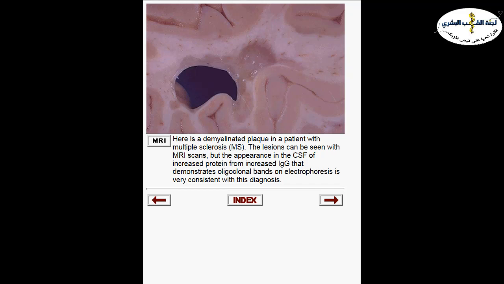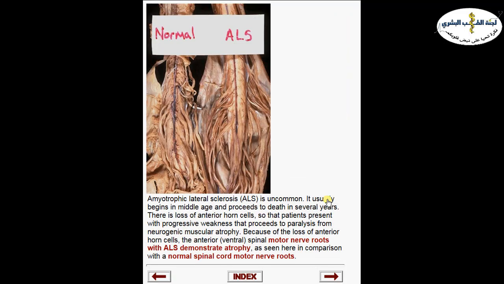To confirm the presence of immunoglobulins, we can do a specific test. We call it electrophoresis. In electrophoresis, we can see the bands of IgG, and we can see the oligoclonal bands, several bands of immunoglobulins inside the CSF. And this is a good hint that this is a patient with multiple sclerosis.